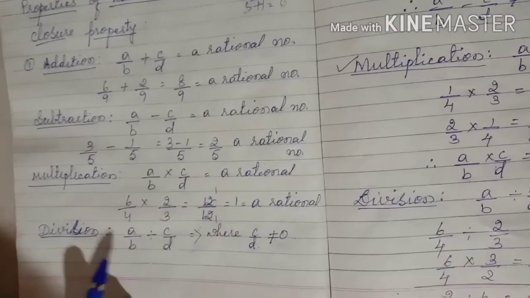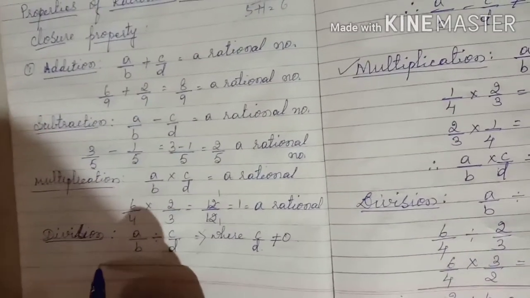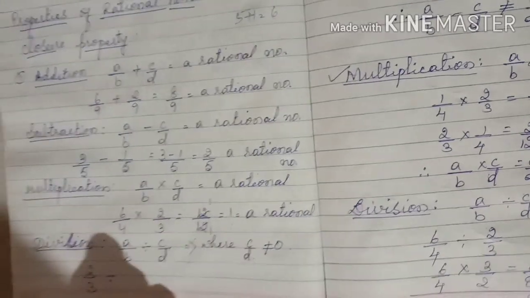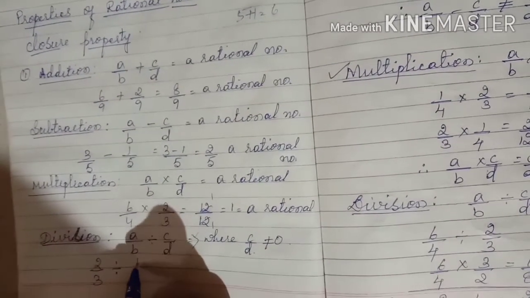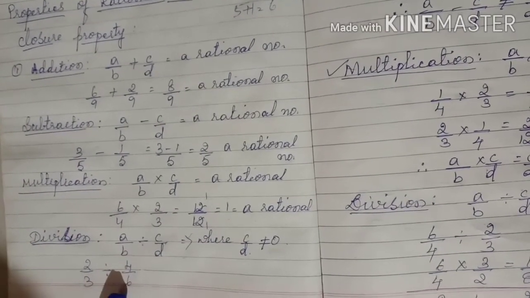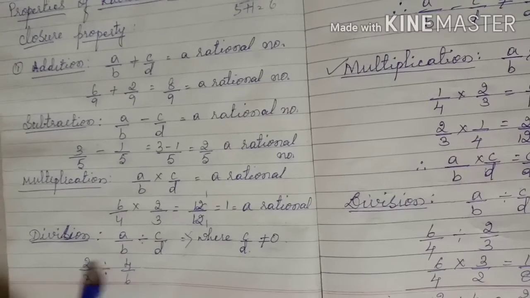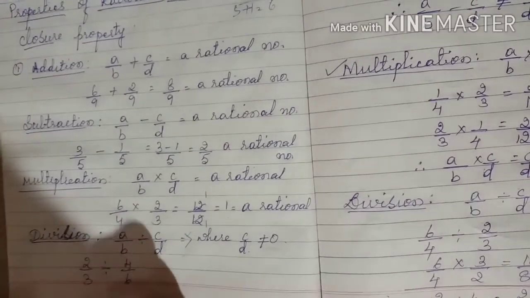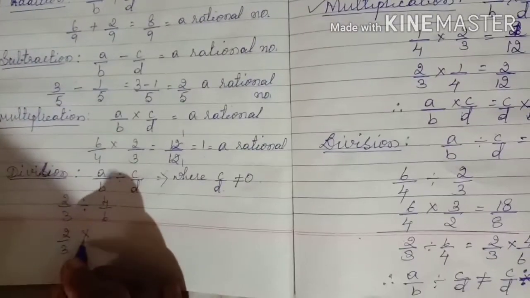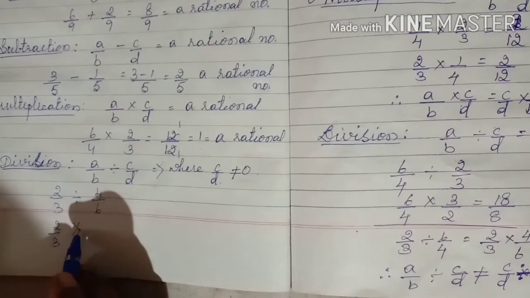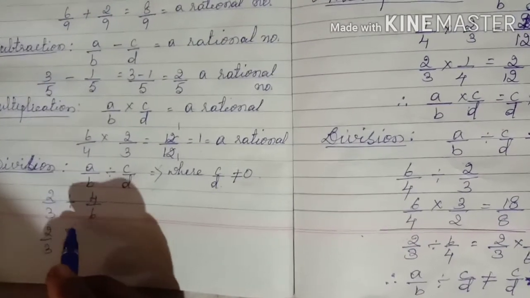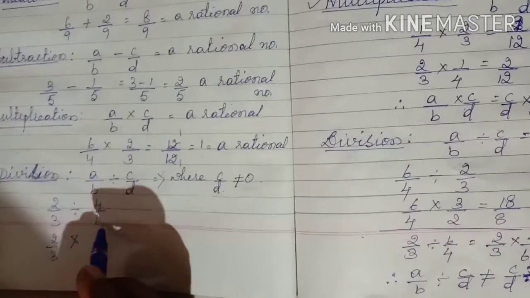Okay. So here a by b, let us take 2 by 3 divided by c by d, c by d is 4 by 6 or something. Here 4 by 6 should not be equal to 0. Then division holds good. You can simplify here 2 by 3. The division sign will become multiplication. Then we have to take the reciprocal of that.